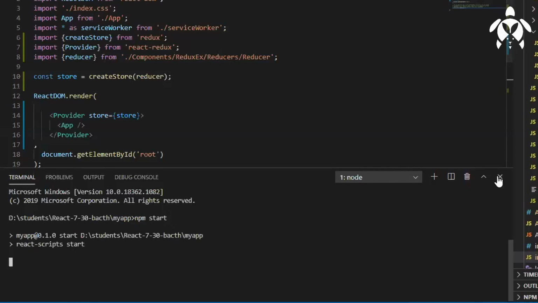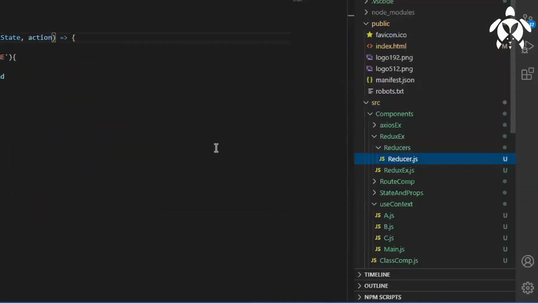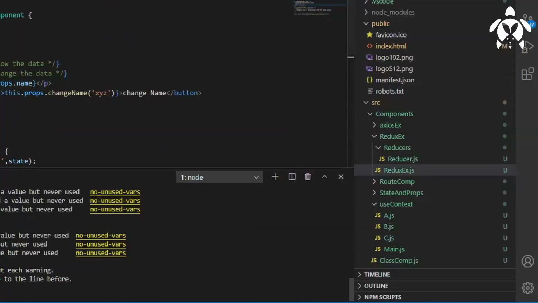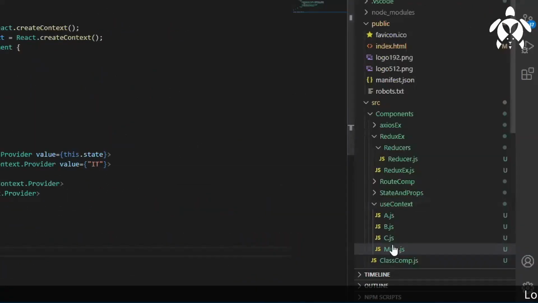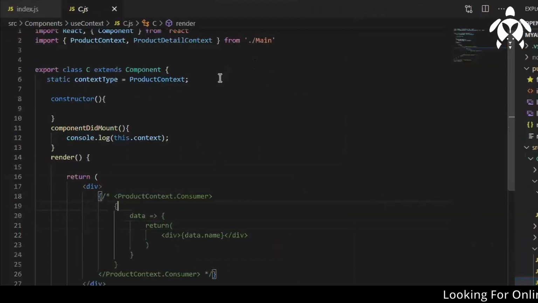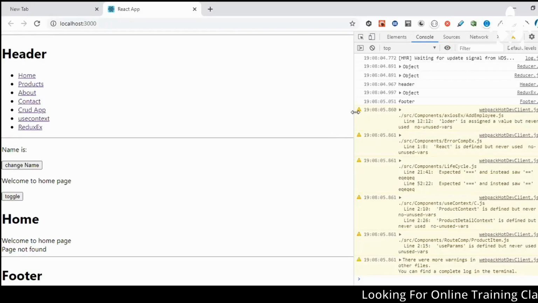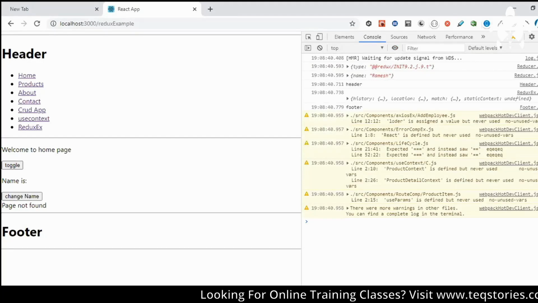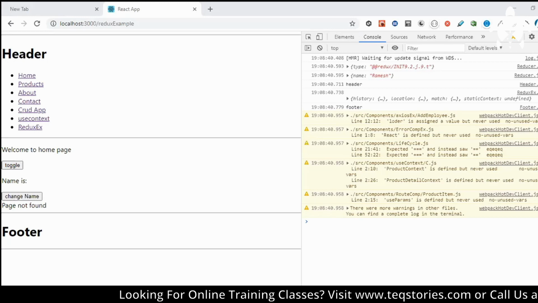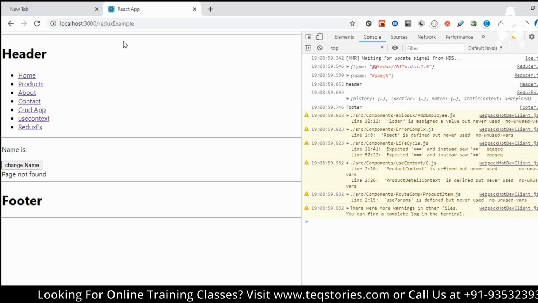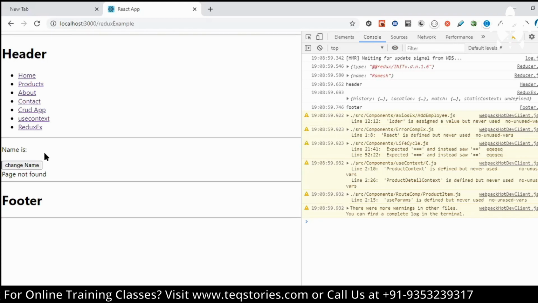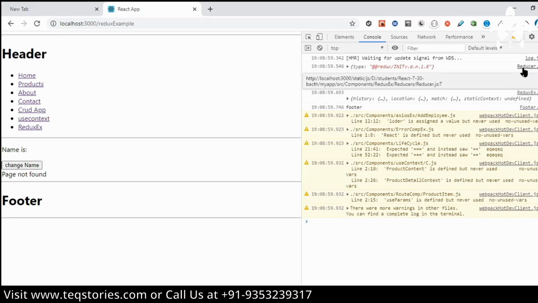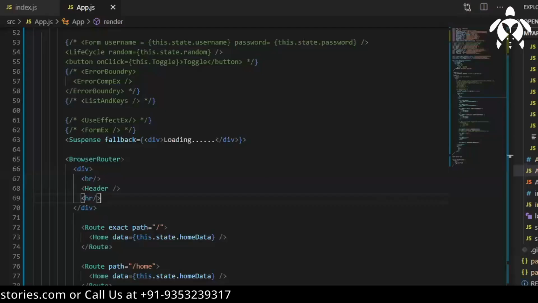We had a bug in this. This is the home page. I'll remove this also. Okay, we are in the Redux example, so we are not getting this data, right? In the reducer, we had the data. Okay, the data is not coming in the component level.